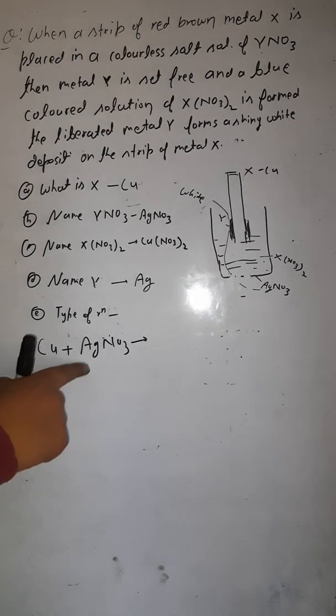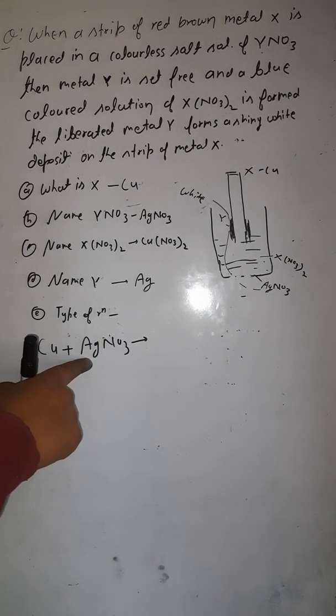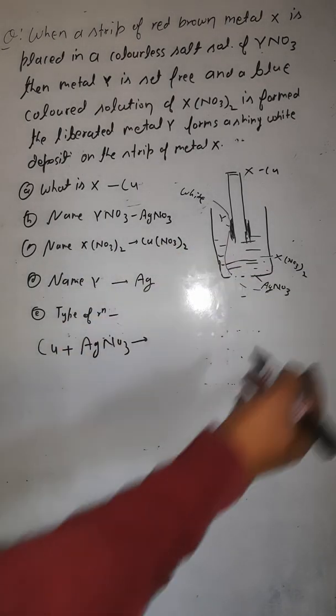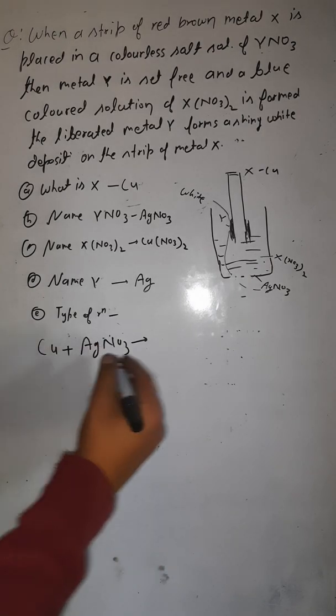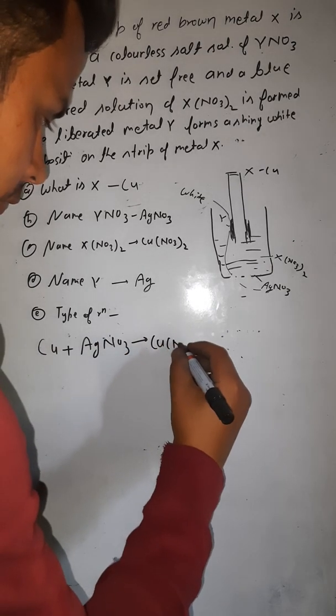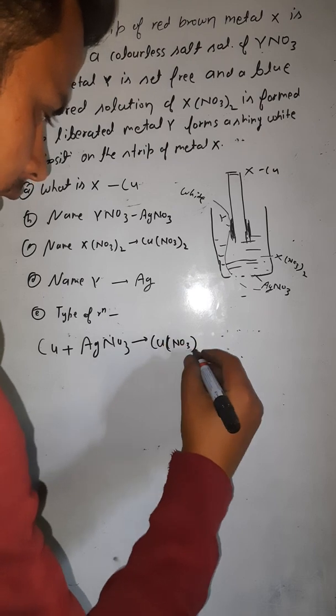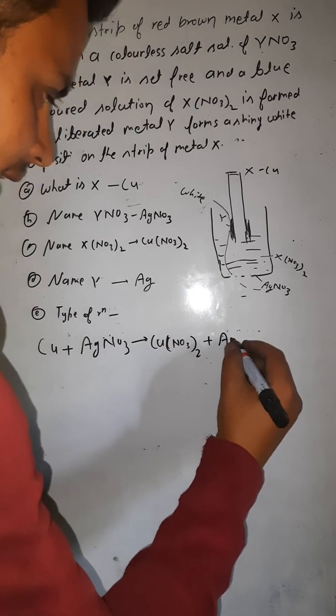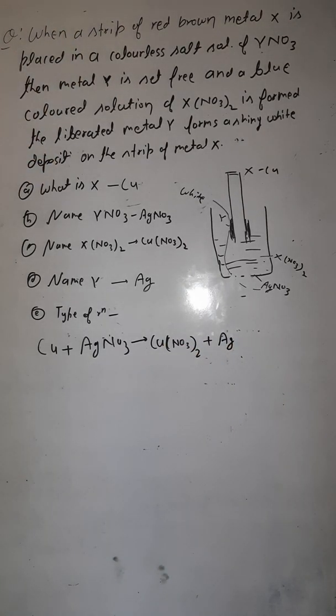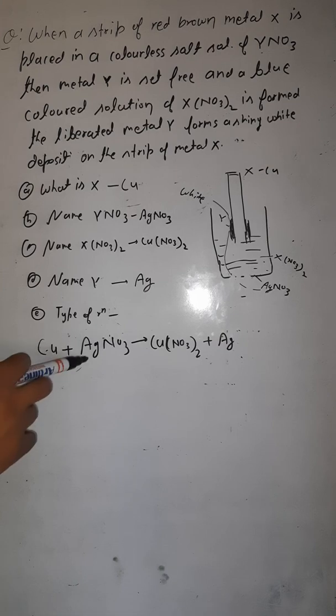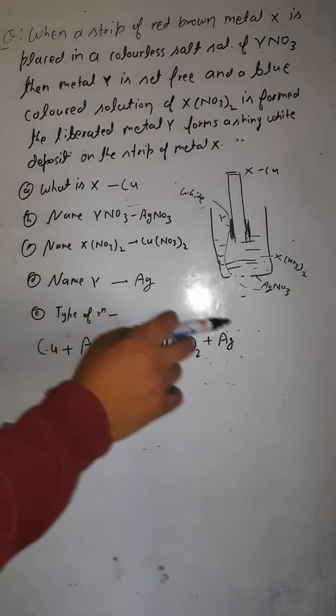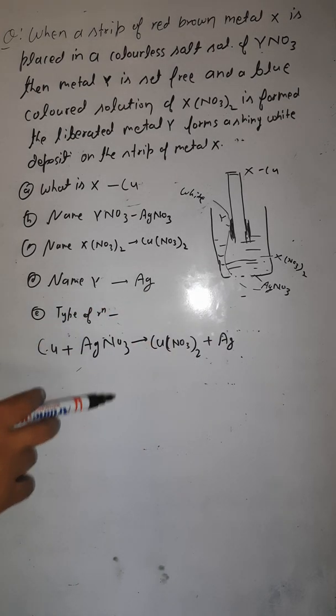Yes or no? So this copper displaces this Ag. This Ag is separated out. Now the solution has become Cu(NO3)2, plus Ag has been liberated out. So can you tell me which type of reaction this is? This Cu is displacing Ag, and the Ag has been liberated here, so you can see it.